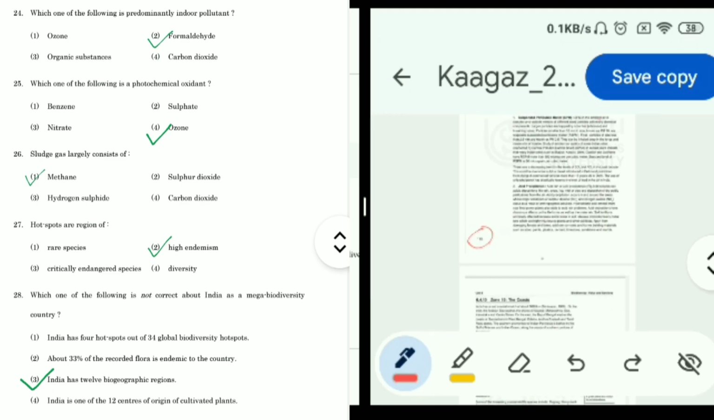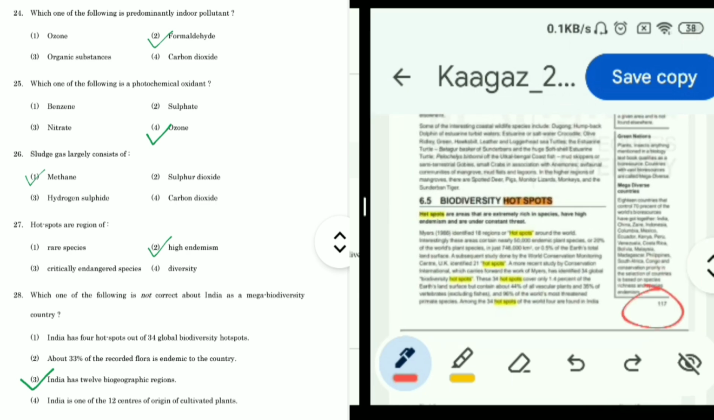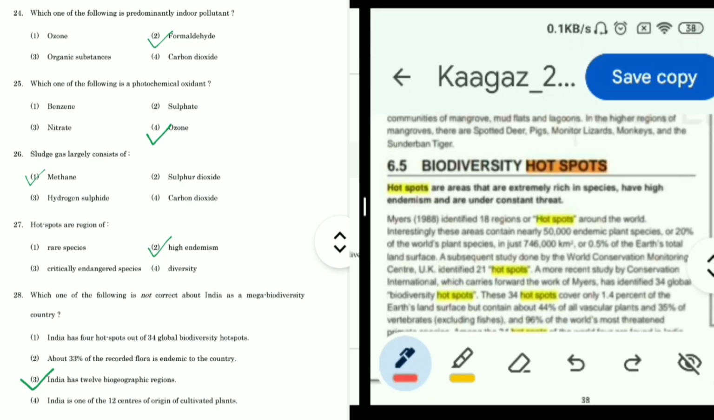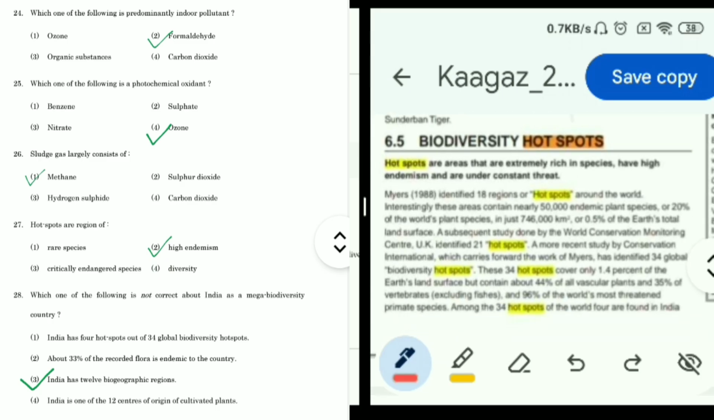Now this answer we can find on page number 117 of Unit 6, in the biodiversity hotspot paragraph. We can see hotspots are areas that are extremely rich in species, high endemism and are under constant threat. So rich in species, high endemism, under constant threat. In all the options, high endemism is clearly visible in the definition. So the second option is correct, high endemism.